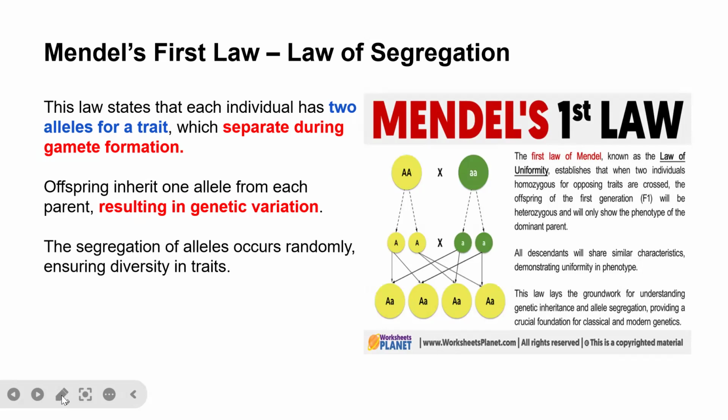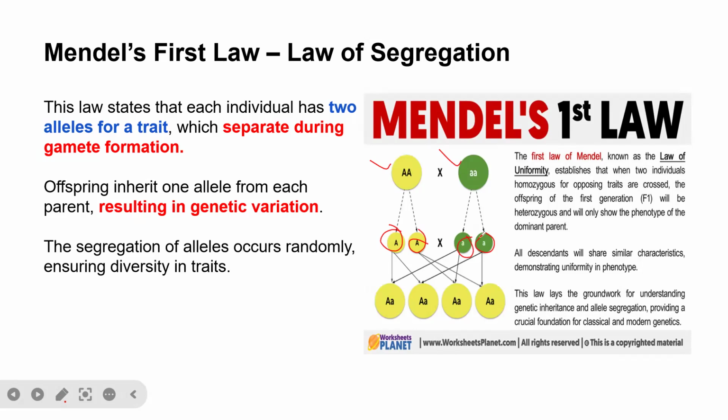We have AA. You see, this is capital letter A and small letter a. So you see, they are now segregated. They are now separated. As we can see, they are now separated. So after separation, then they will now combine.